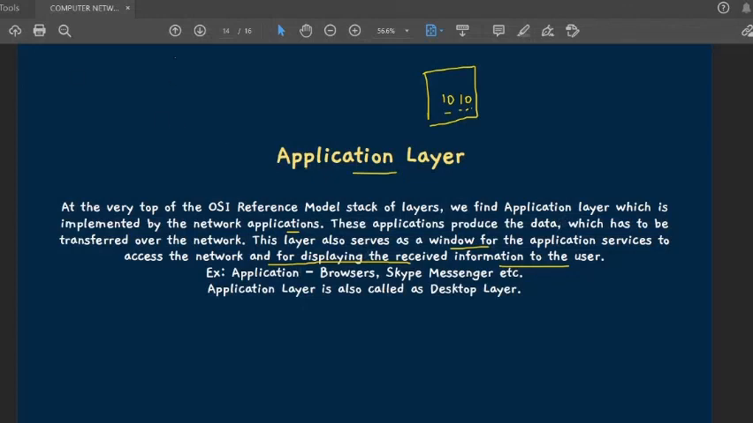And after that, the presentation layer, the transport layer, the session layer, these layers work for transmitting it in bits. Because after the application layer, we go to the presentation layer, and that translates it into a bit stream. Examples of applications: browser, Skype, Messenger, WhatsApp, anything. The application layer is also called the desktop layer. I hope this important OSI model is clear to each and every one of you.